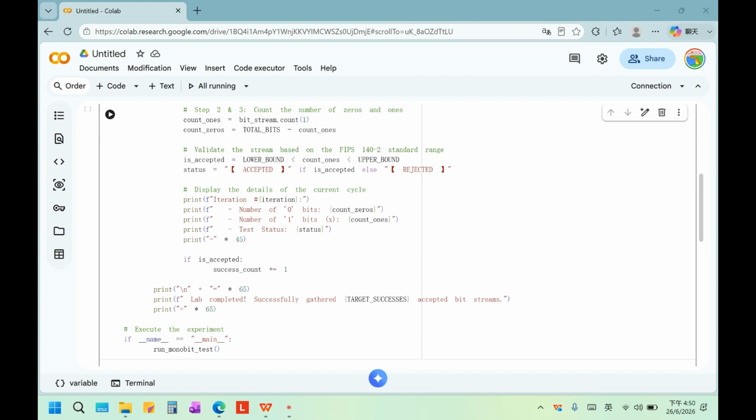Finally, this statement executes the function and starts the experiment. In summary, this program generates a 20,000-bit random sequence, performs the FIPS 140-2 monobit test, and repeats the process until 3 accepted bit streams are obtained. Now, let's look at the results.